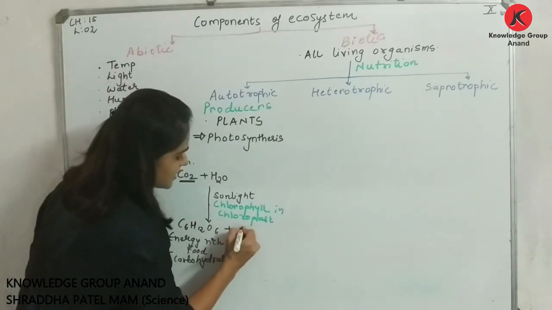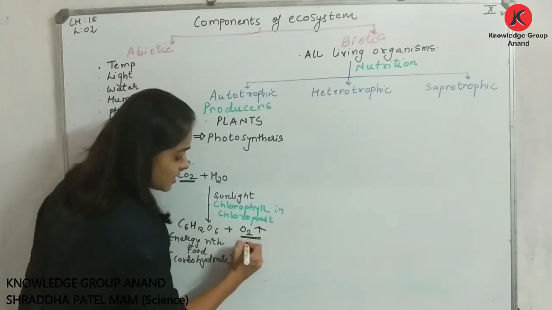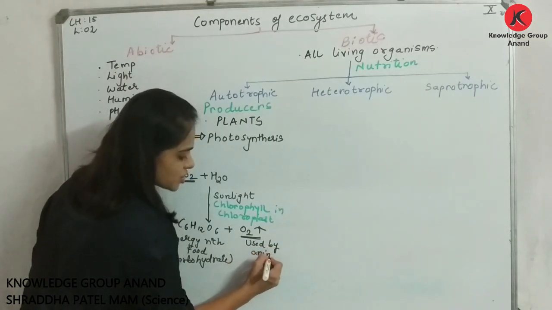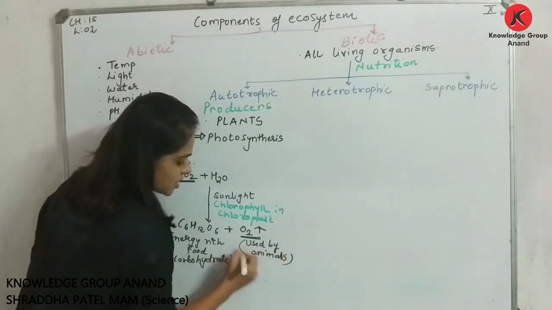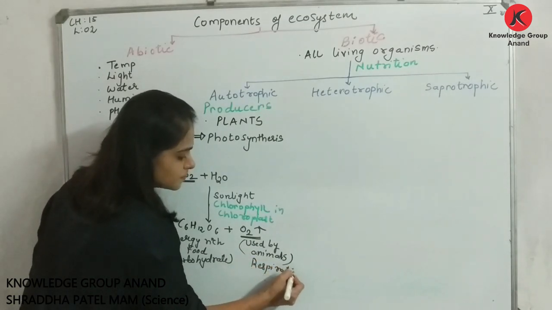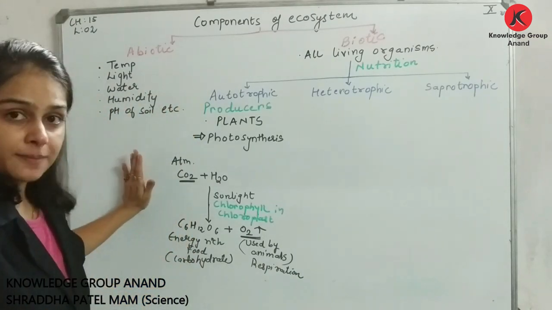Okay. Plus there will be release of oxygen, and this oxygen is used by whom? By us, by animals, in the process called as respiration. Am I clear? So I hope ये process आपको अच्छे से समझ में आई, right?